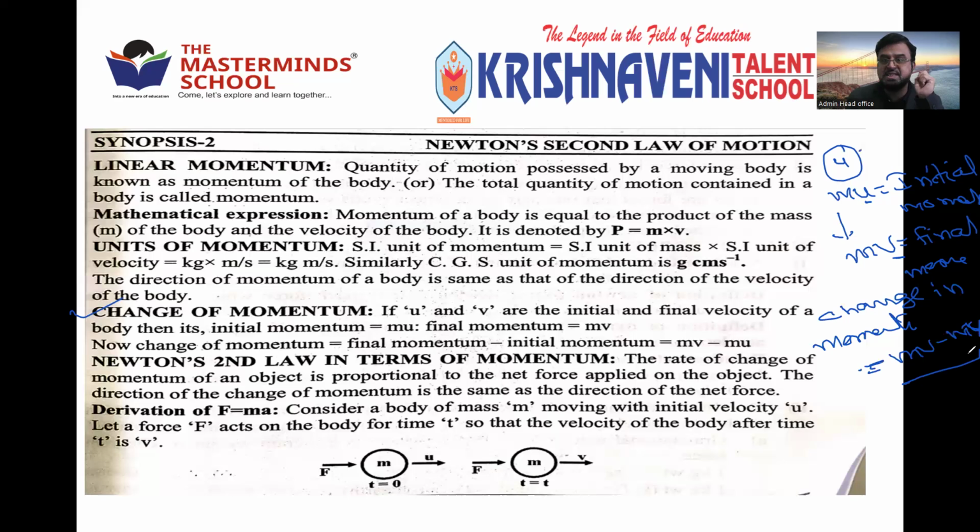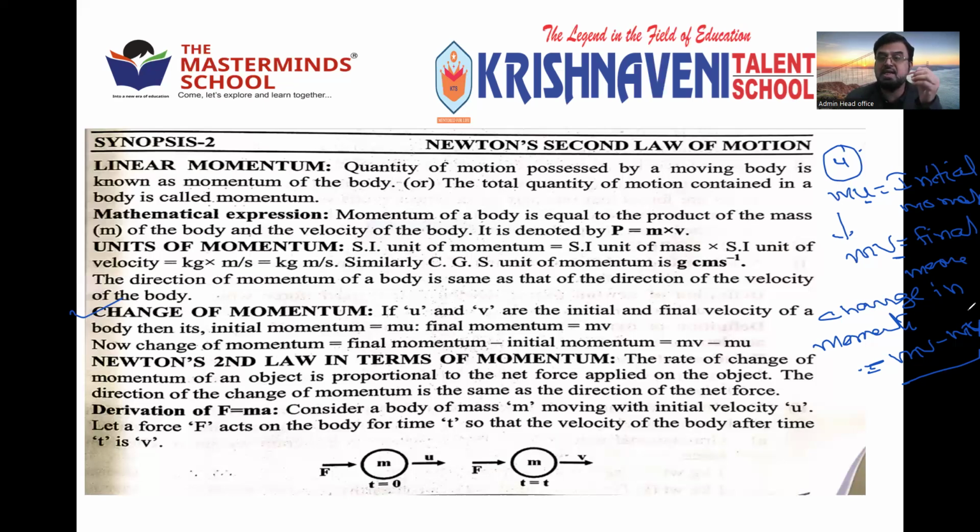For example, a body of mass some 1200 kg, like a car or lorry, starts with the velocity of u. When it starts with the velocity u, its initial momentum is m into u. After some time, the velocity increases to v. Then the final momentum is mv.